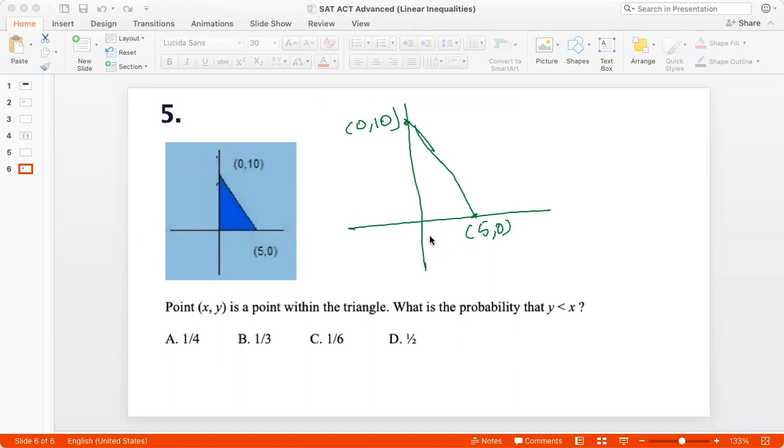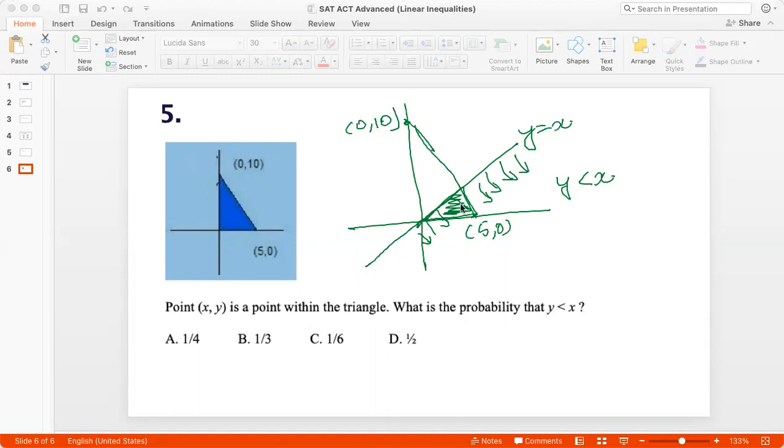So let me first draw the line y equal to x, right? The line y equal to x will be a line with slope 1 and passes through the origin. So the region below this line is the region y less than x. So this little triangle within the big triangle is the region where y is less than x.